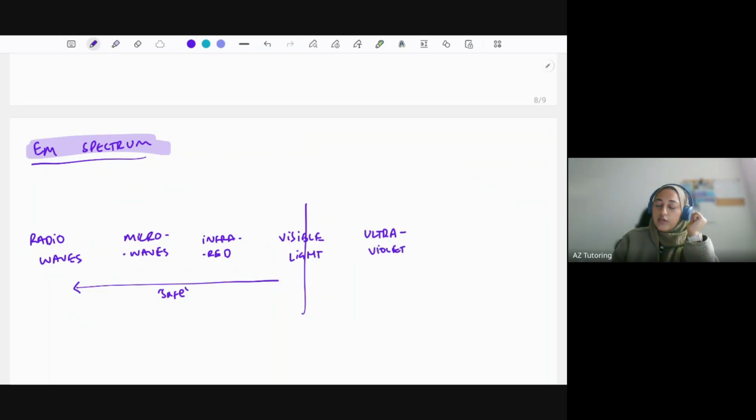Now, ultraviolet rays come from the sun or sunbeds and so on. So these can cause cancer because the sun can penetrate our skin, the UV rays get in, they alter the skin cells, mutate it essentially, which leads to skin cancers. So ultraviolet, quite dangerous. After that, we've got X-rays.